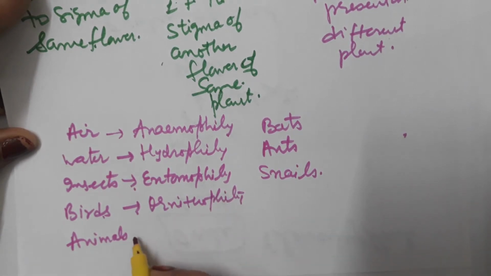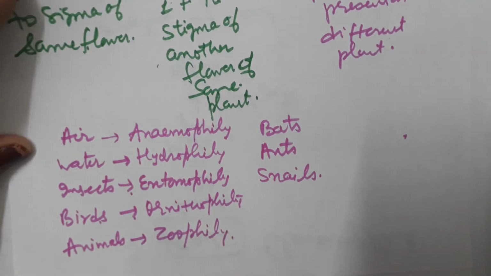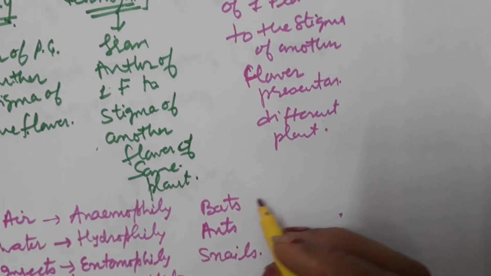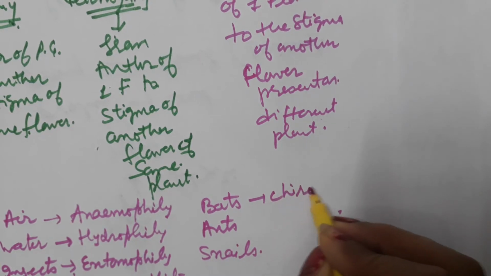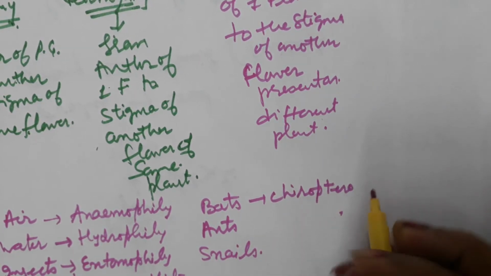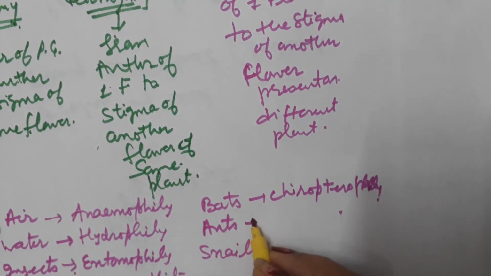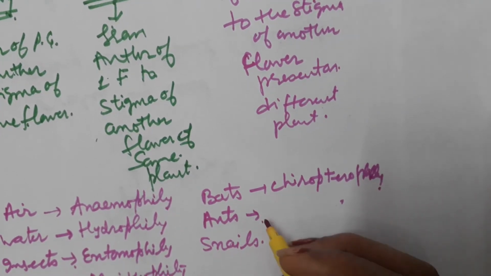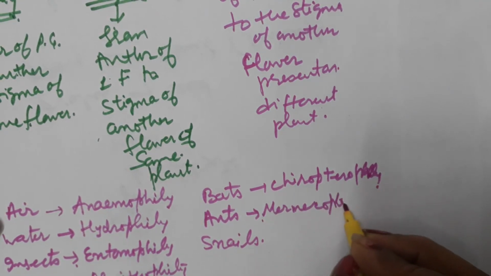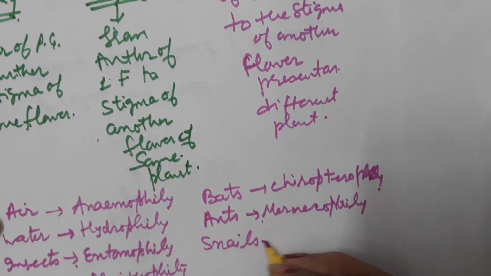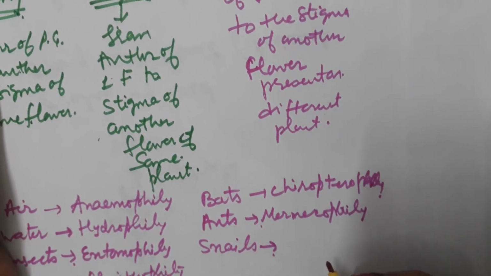If animals help in this process, then it is known as zoophily. If bats help, then it is known as chiropterophily. If ants help, then it is known as myrmecophily. And if it takes place with the help of snails, then it is known as malacophily.